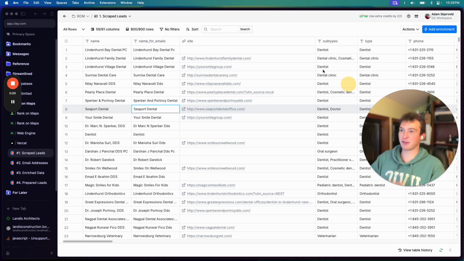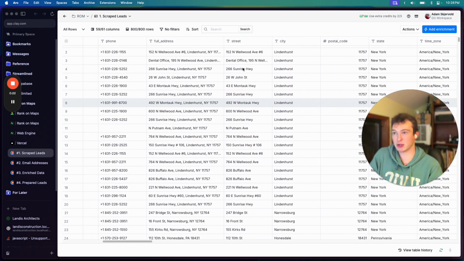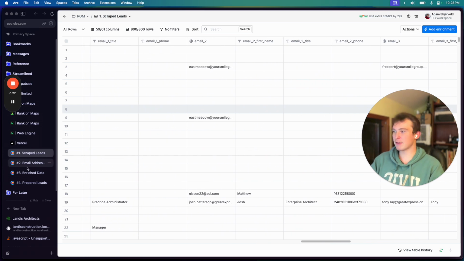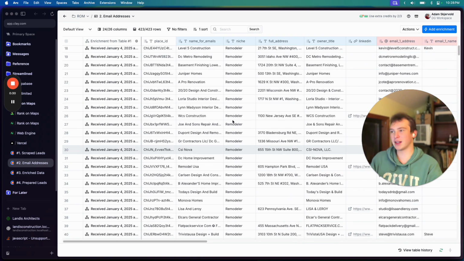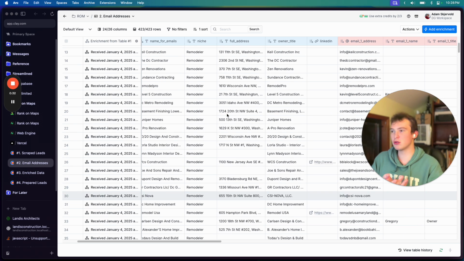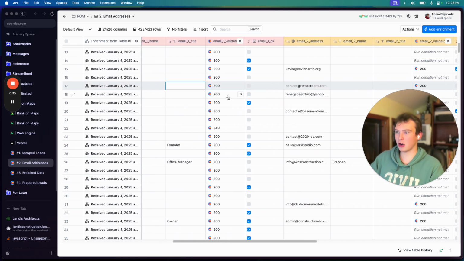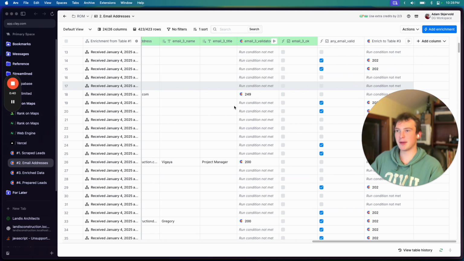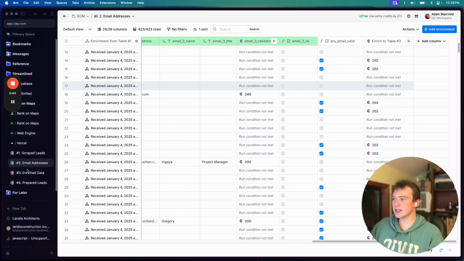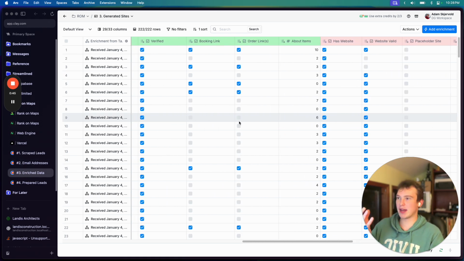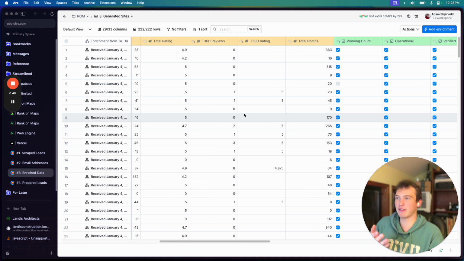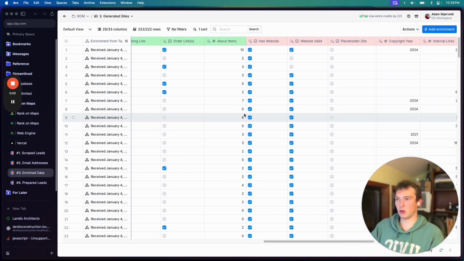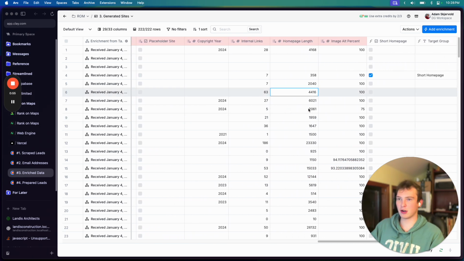So it starts with this first table where we import a bunch of leads that we scraped from Outscraper, if you're wondering. And you can see a bunch of different business information. Then what we do is we validate those email addresses. So we put them in a new table and we make sure that all of the emails are good to go. So we check on them and we make sure that we can actually send to these emails. And once we've done that, we send those leads to be enriched where we extract reviews, see how many reviews they have in the last 30 days, things like that to help us with outreach. And you can see whether or not they're verified, what's their copyright year on their website.